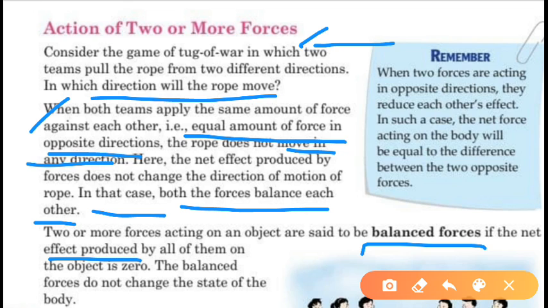So A is applying 5 Newton in this direction and B is applying 5 Newton in this direction. So the net force on the rope is 0. The net effect is 0 as the forces are equal but opposite in direction.